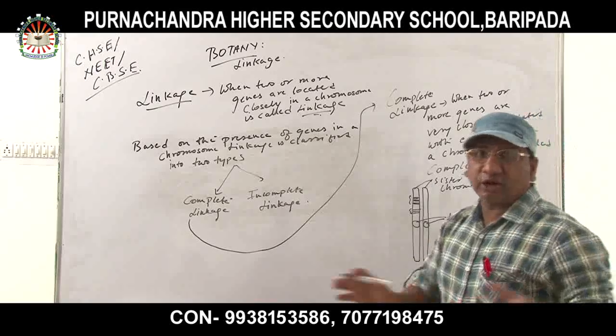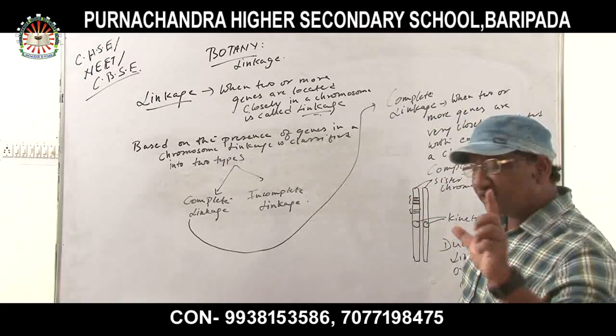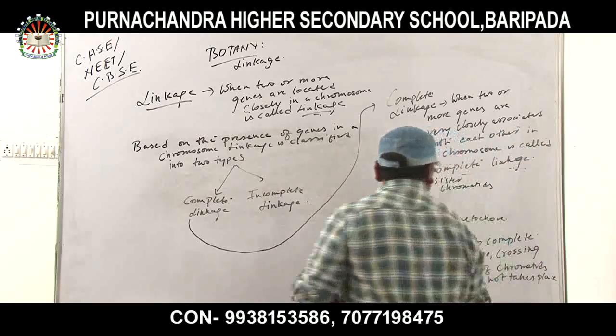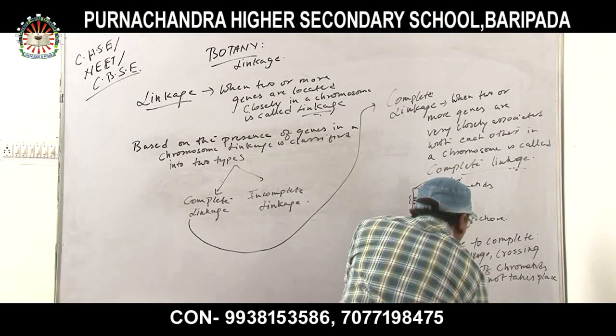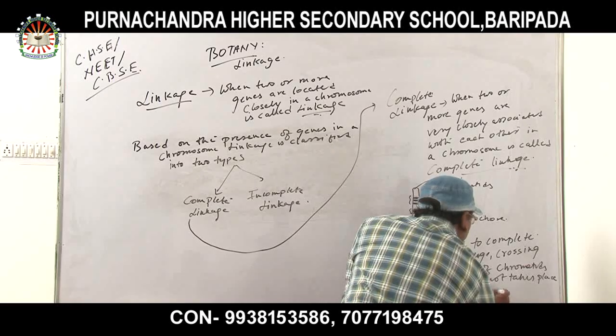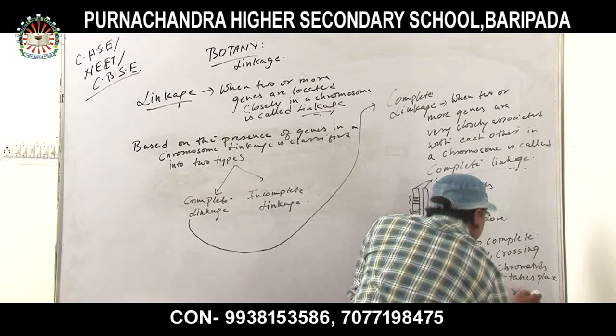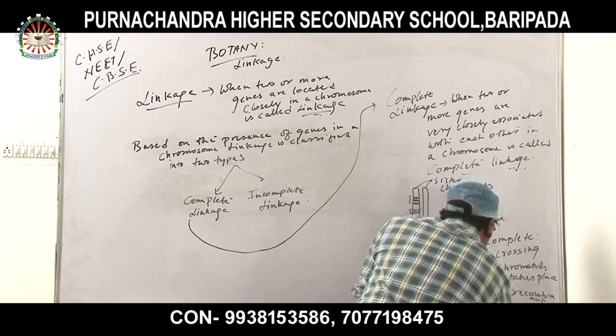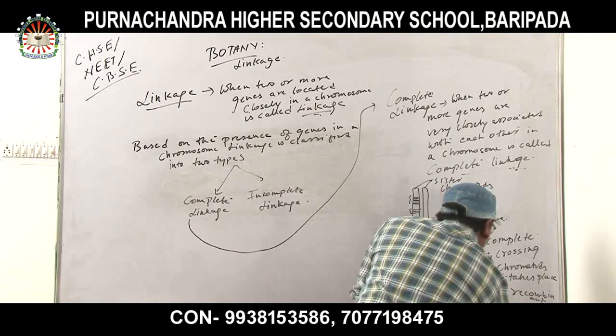As a result, recombinant character is not seen. In what? In complete linkage. Due to complete linkage, crossing over of chromatids does not take place. As a result, recombinant character is not seen.